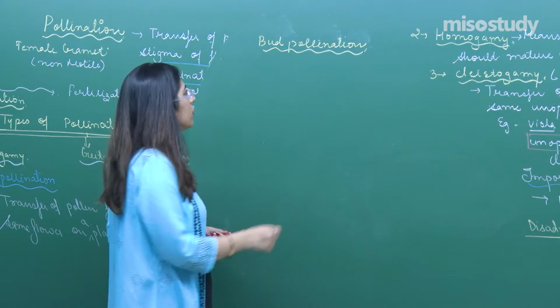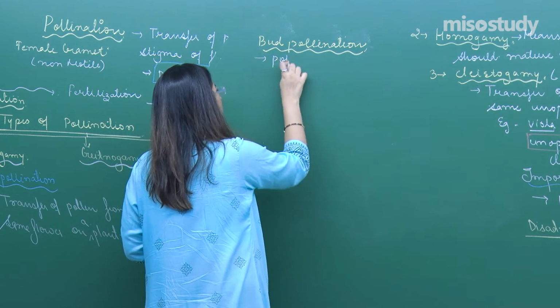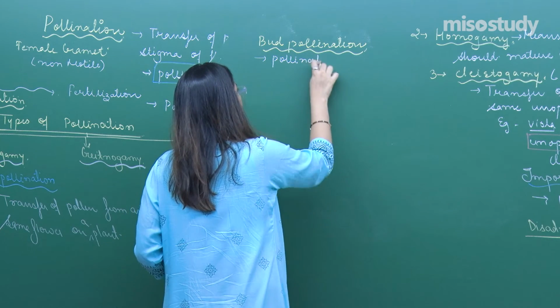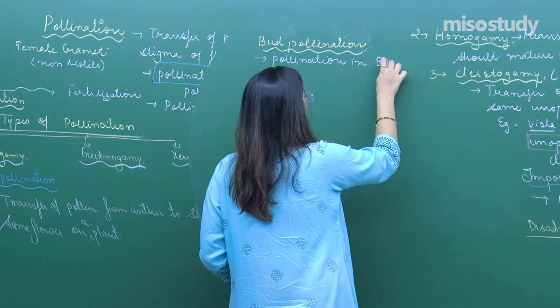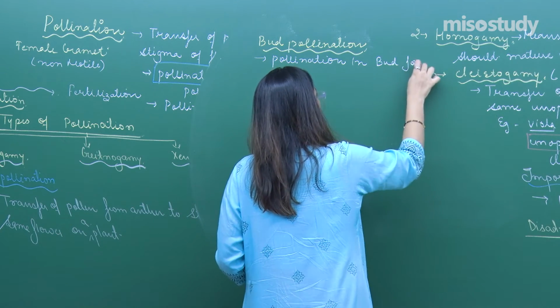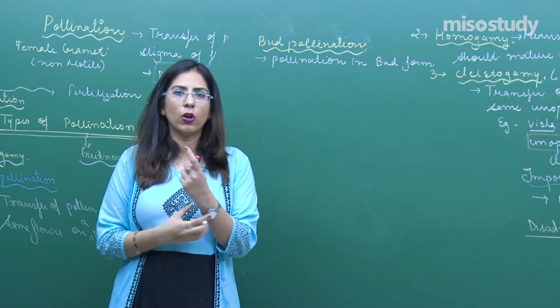Right. Now bud pollination means pollination in bud form.